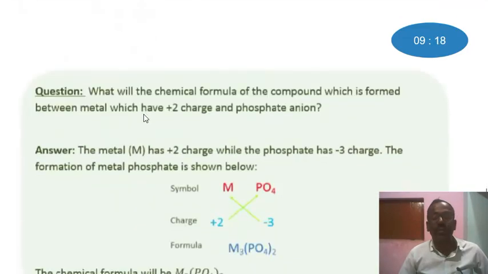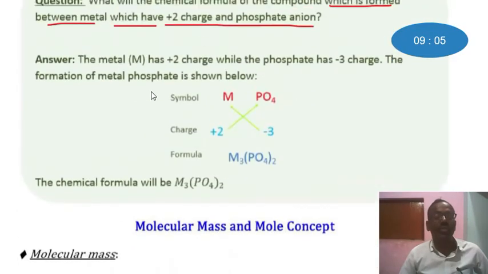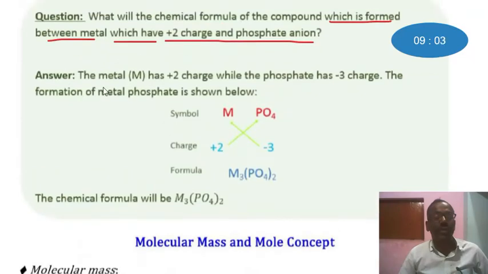What will be the chemical formula of the compound formed between a metal which has positive charge and phosphate anion? The answer to this question will be in this way. The metal M has +2 charge while the phosphate has -3 charge.